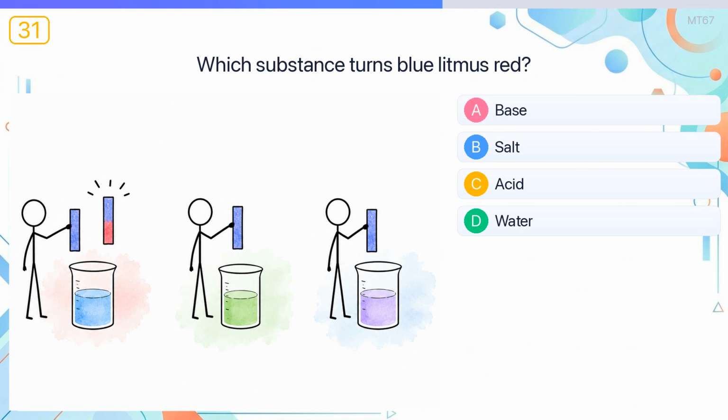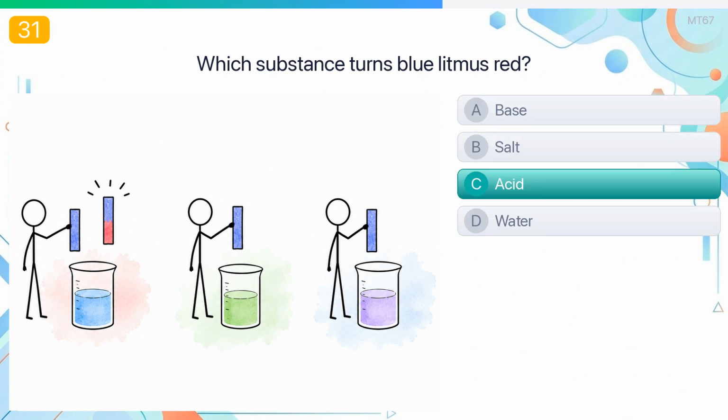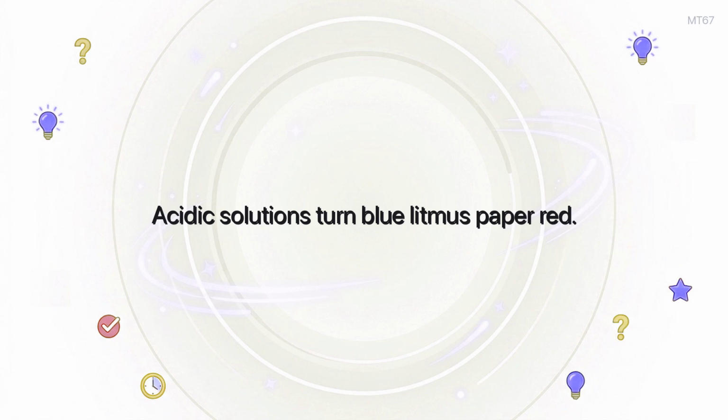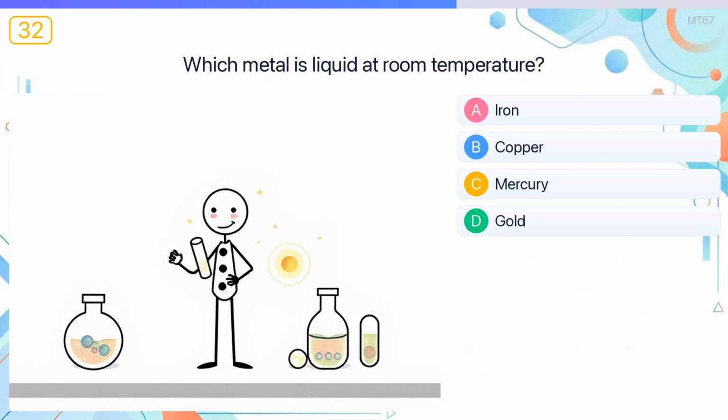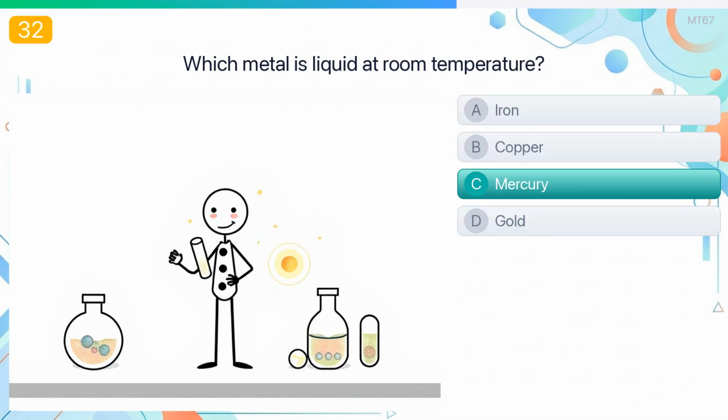Which substance turns blue litmus red? The answer is acid. Acidic solutions turn blue litmus paper red. Which metal is liquid at room temperature? The answer is mercury. Mercury is the only metal that is liquid at normal room temperature.